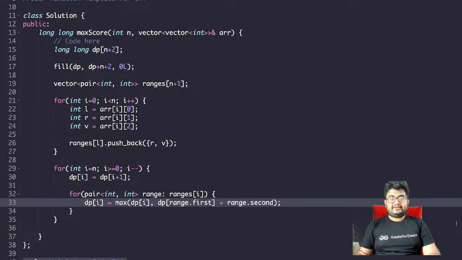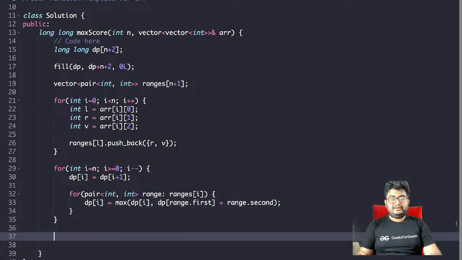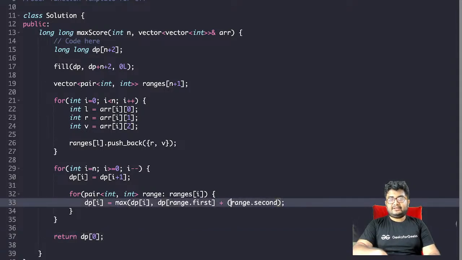And finally we will return dp of 0. That should be it. And yeah, ranges of l dot push_back, r and v. Let's do that.